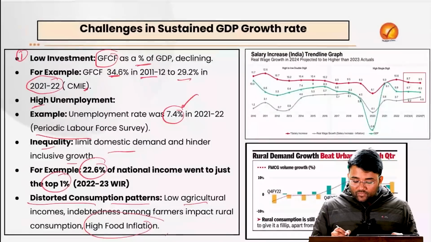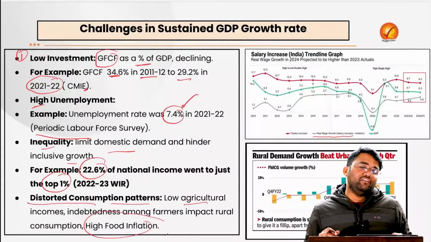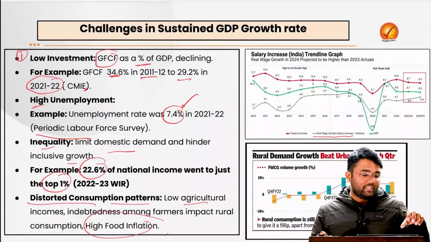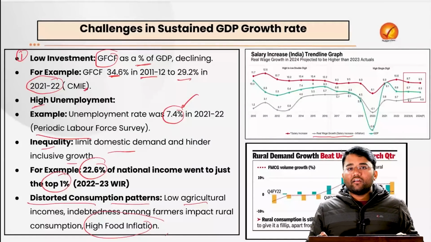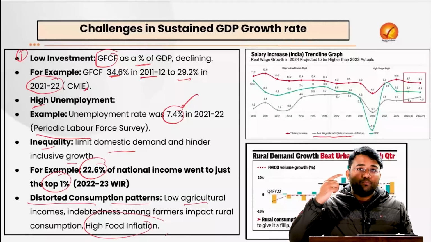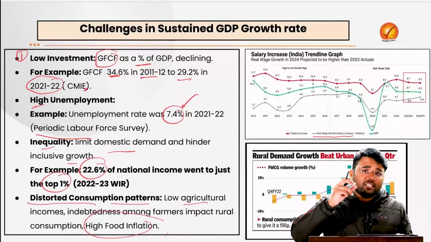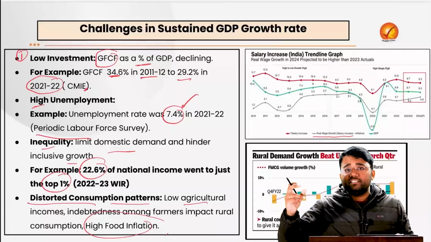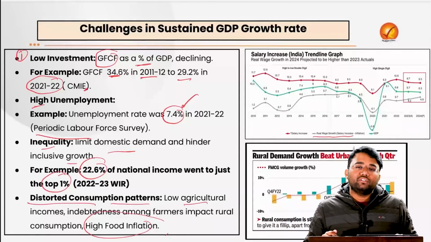Also, you can see this data on real wage growth, that is, salary increase minus inflation. Suppose at that point my salary was 100 rupees and I was able to afford this chocolate at 85 rupees, and because of increased inflation the cost increased to 100 rupees. If my salary also increased to 130 or 140 rupees, then again I would be able to afford this chocolate.